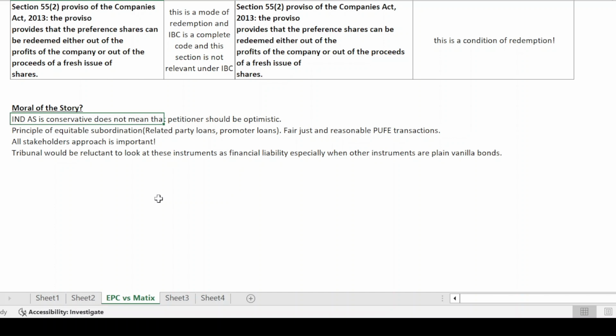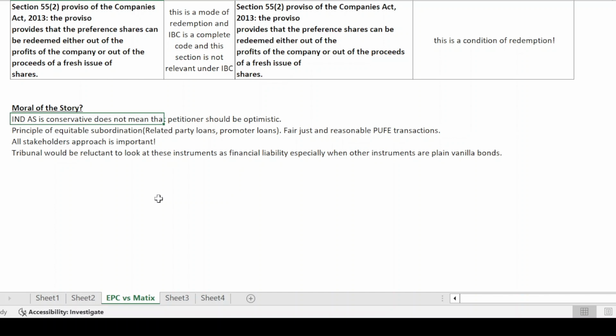So this claim could not be admitted because the entity does not have an unconditional right to defer the settlement of this instrument. Because what if the entity makes profit, right? So since there is no unconditional right to defer the settlement, this instrument will be classified as a financial liability in the books of the issuer.